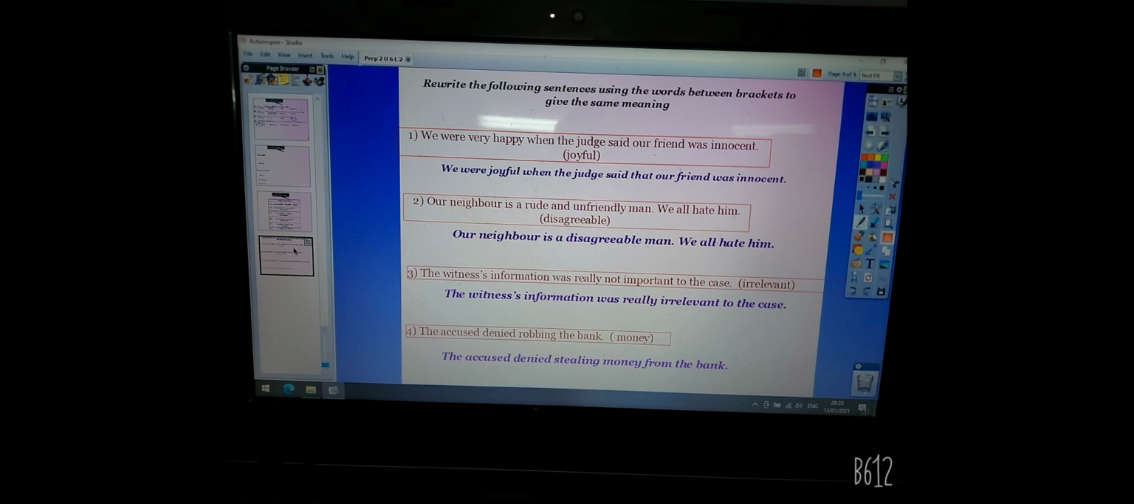Number three, the witness's information was really not important to the case. Use irrelevant. So the right answer is the witness's information was really irrelevant to the case. It's not important. The last one, the accused denied robbing the bank. Use money. So the right answer is the accused denied stealing the money from the bank.